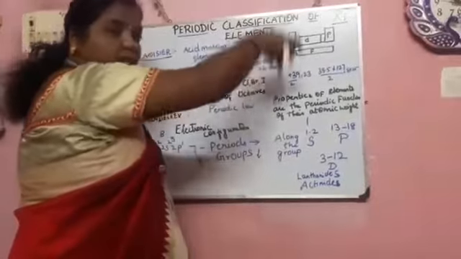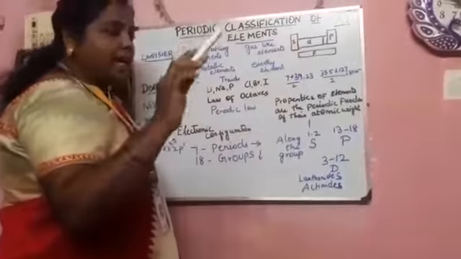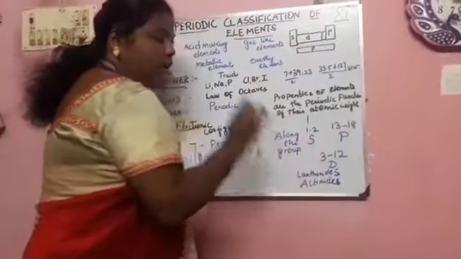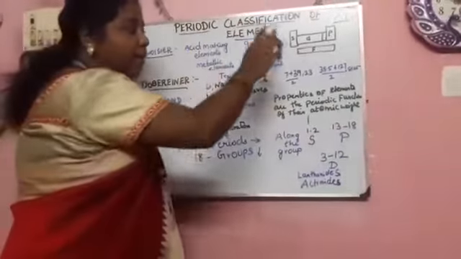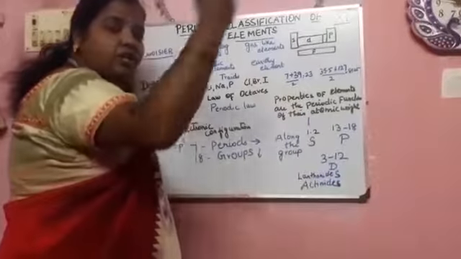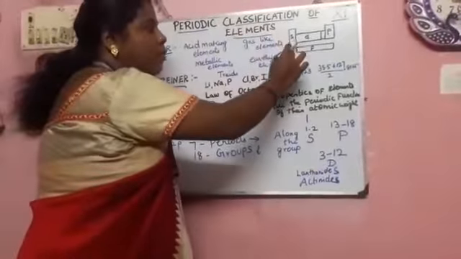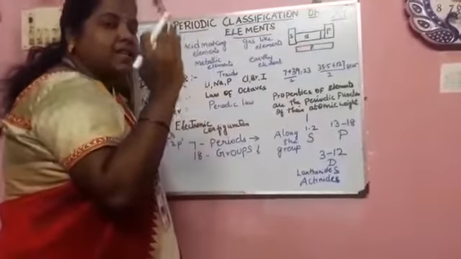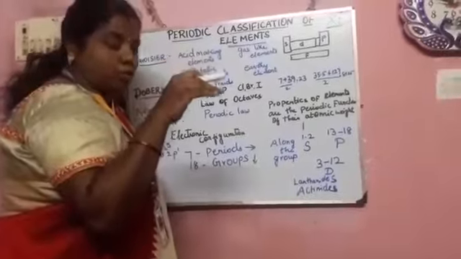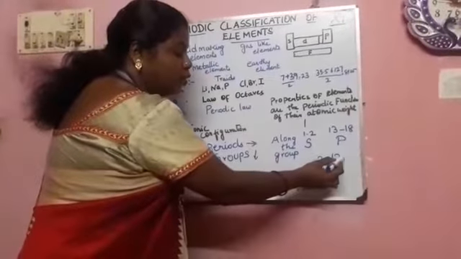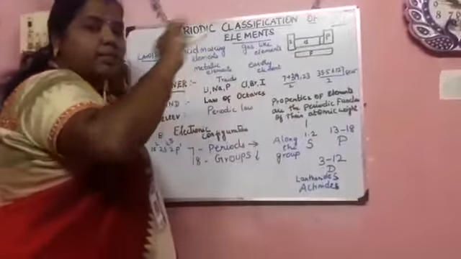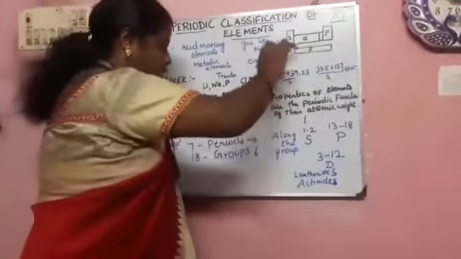Vertically, the first two groups are S block elements, and groups 13 to 18 are P block elements. I say S block, then P block, because the D block is present in between the S and the P block. It is otherwise called the transition elements. Next, groups 3 to 12 are the D block, and the F block is two groups for two periods only.